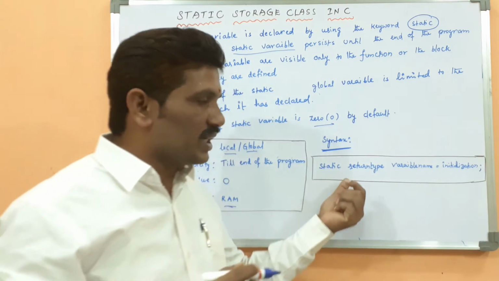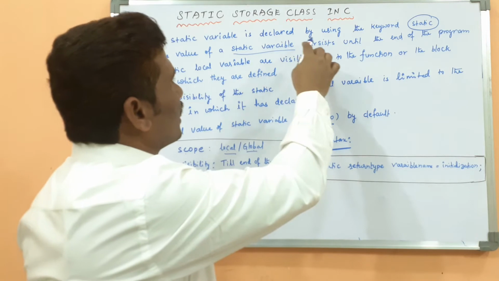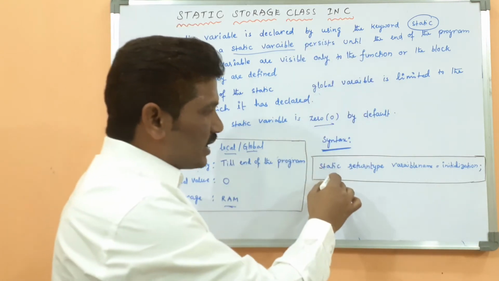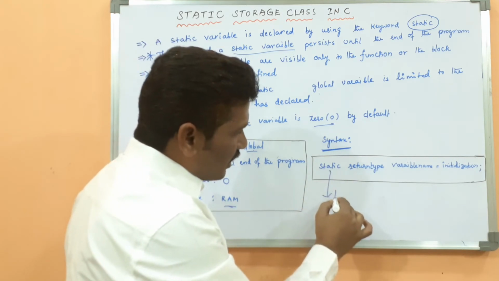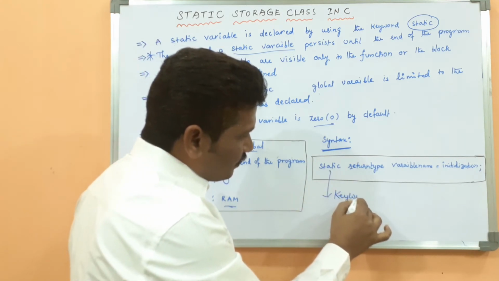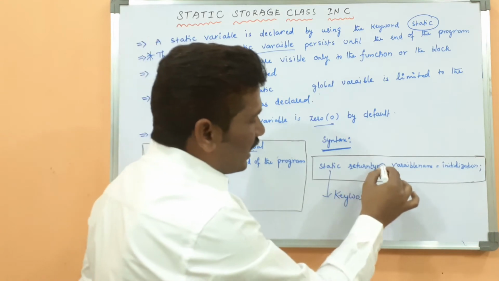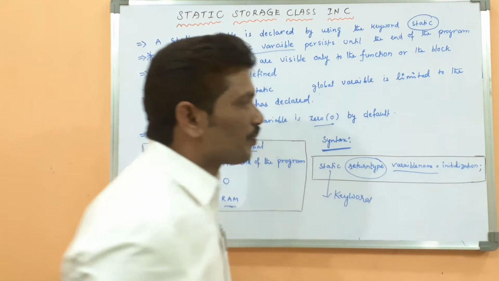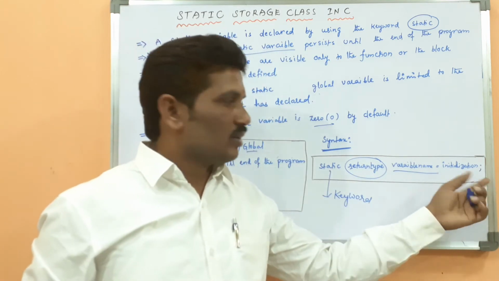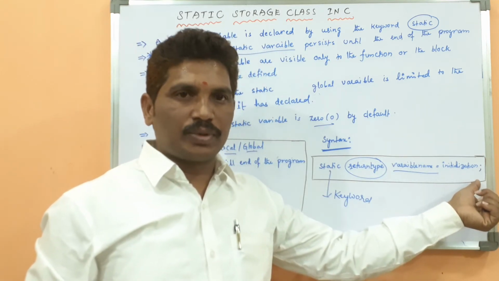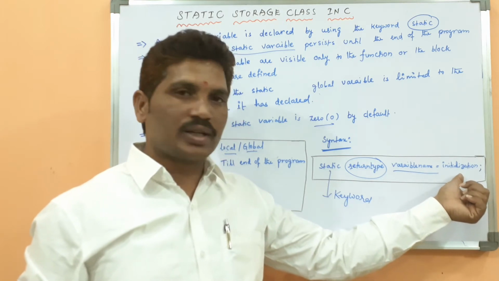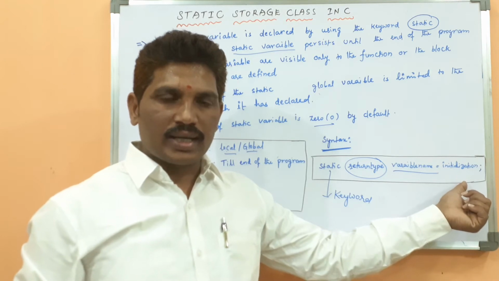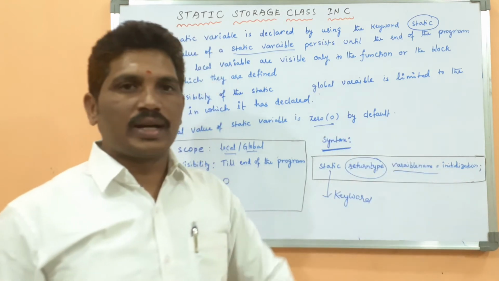Now you come to the syntax, because the static variable is declared by using the keyword static. How is it possible? Then you look at the syntax. Static is a keyword. This is called the return type or data type. This is called the variable name equal to initialization. Initialization is optional to the programmer, because if it does not do any initialization, by default the compiler assigns 0 to the static variable.